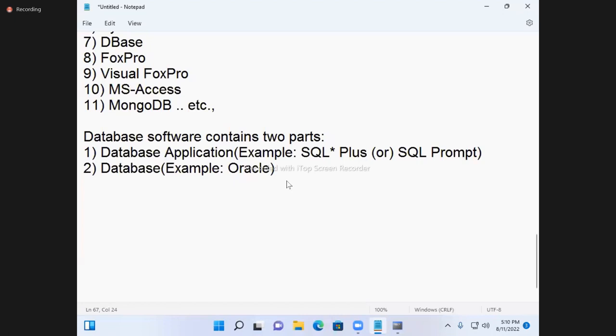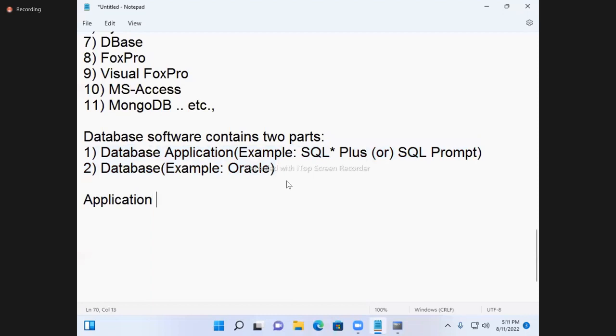So Oracle we cannot see. That is the database. SQL*Plus, the SQL prompt, we can see. That is the application. So they gave two parts. This is the application. This is the database. Okay. Next.